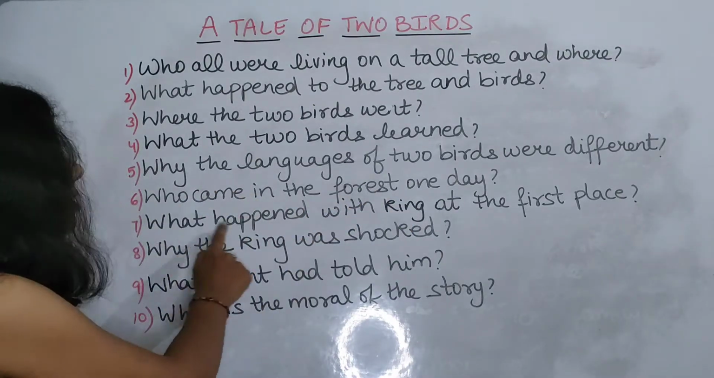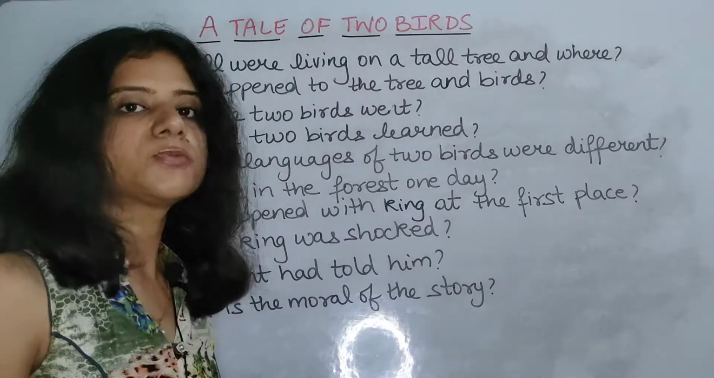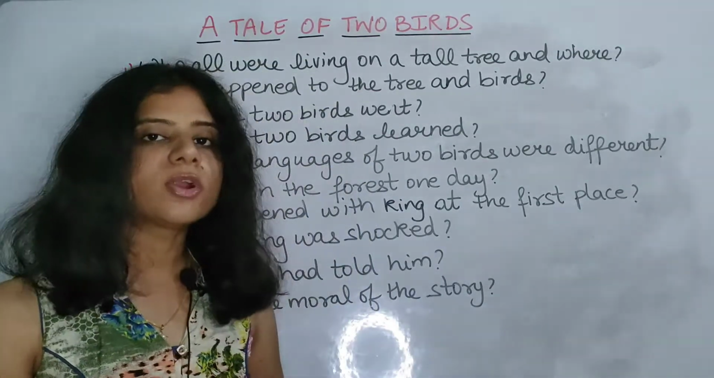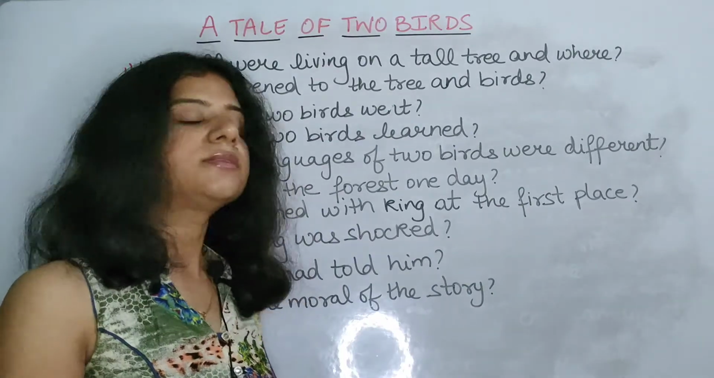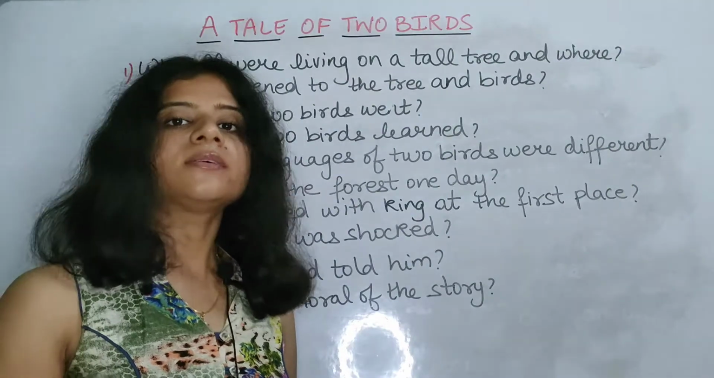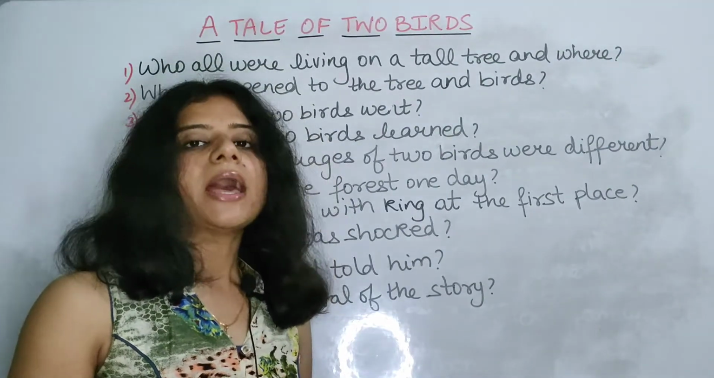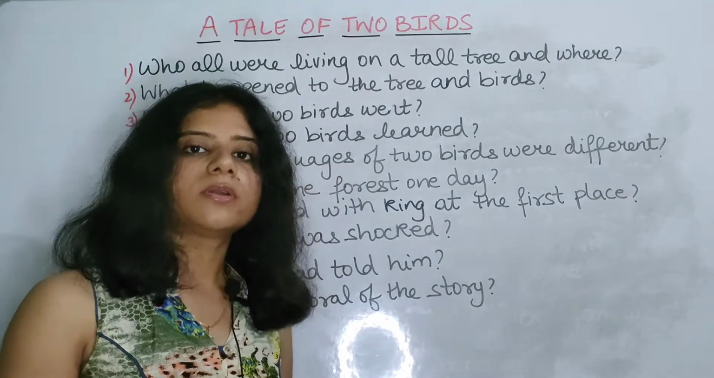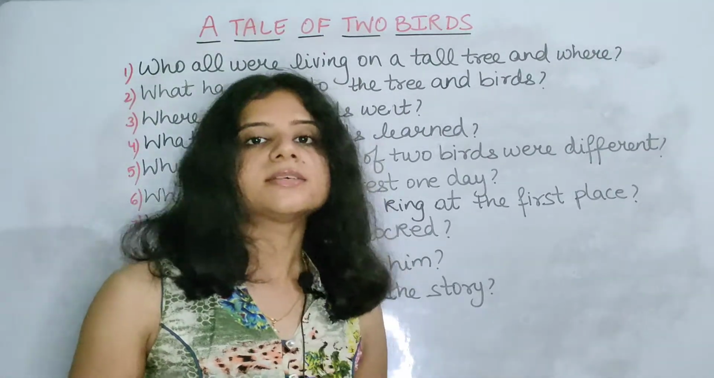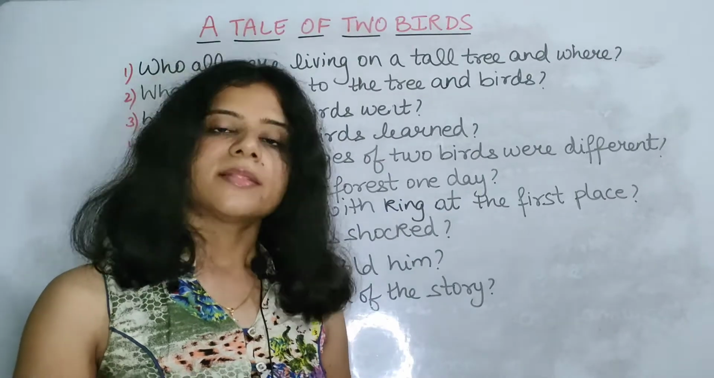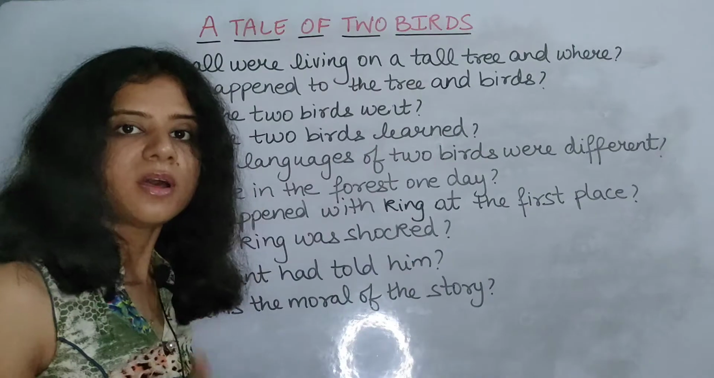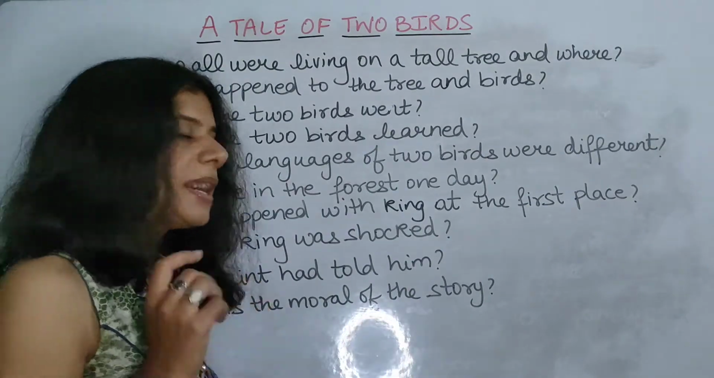Next question, what happened with the king at the first place? First place means when he went to the first bird. At that time what happened? So you will write that the king got tired and he sat under the tree, and the first bird called the robbers that come fast and just take all his things. So this happened at the first place with the king. Like this you will write the answer.